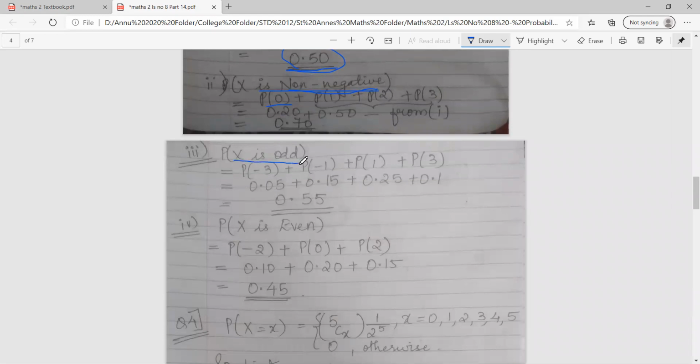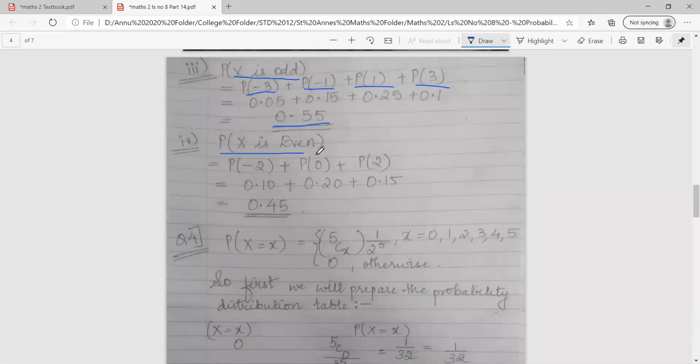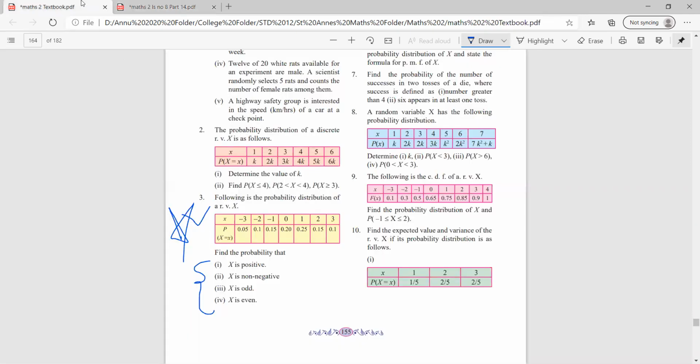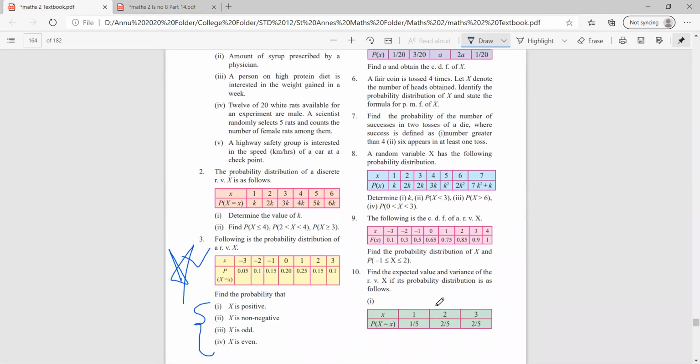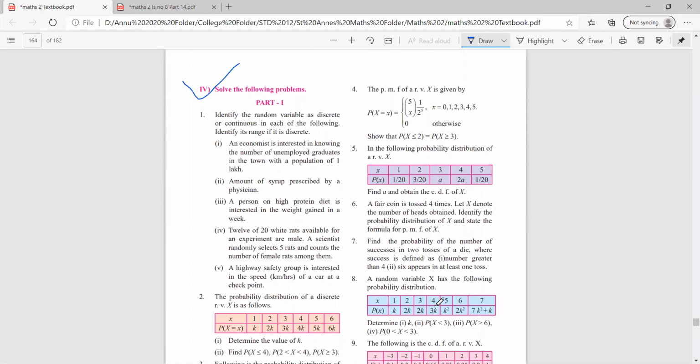Next, they are asking the probability that x should be odd. In odd, you can include both positive as well as negative numbers. So p of minus 3, p of minus 1, p of 1 and p of 3. On adding all the 4 probabilities, I get the answer as 0.55. Next, they are asking the probability that x is an even number. Again, 0 is counted as an even number. So p of minus 2 plus p of 0 plus p of 2. On adding all the 3 probabilities, I get the answer as 0.45. So this is one of the easiest but very important sums from the exam point of view, class. So please pay attention.